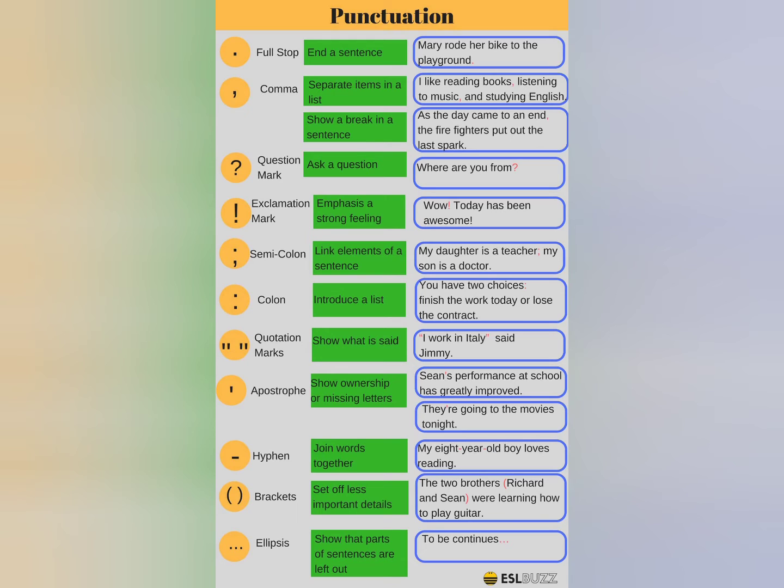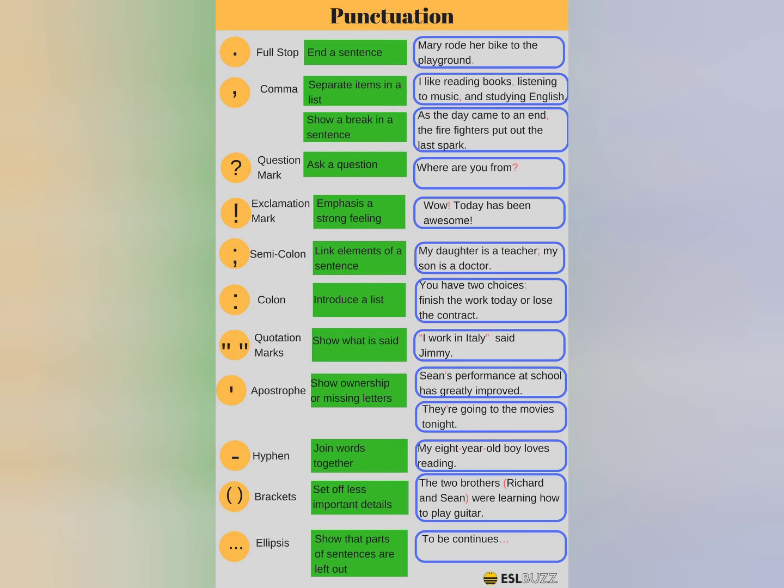Second one, see comma. Comma separates items in a list. I like reading books, listening to music, and studying English. Sometimes this comma is used to show a break or a small pause in a sentence. See the example.